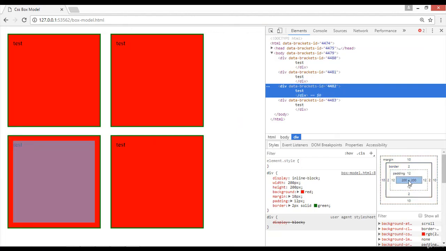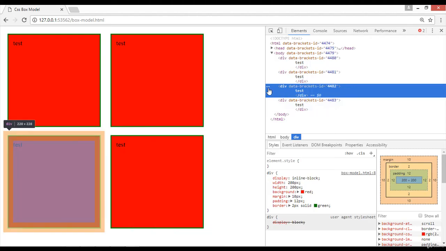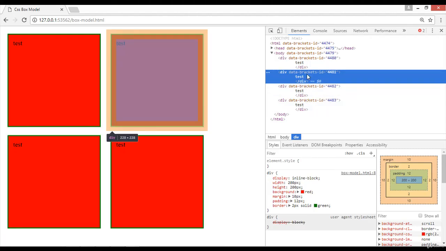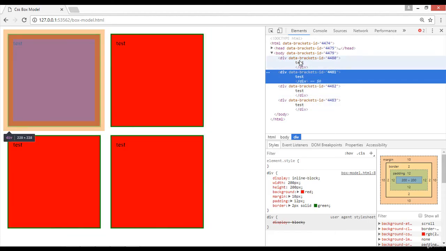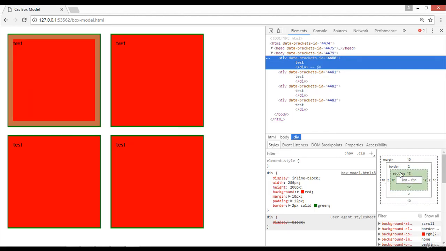Now you can see the width of our element is 200 pixel by 200 pixel, and it is highlighted when I move my mouse cursor here, because it is selected on the first element. So you can click on this one, the second one, and select the first one. Here we can see 200 pixel by 200 pixel is the width and height.